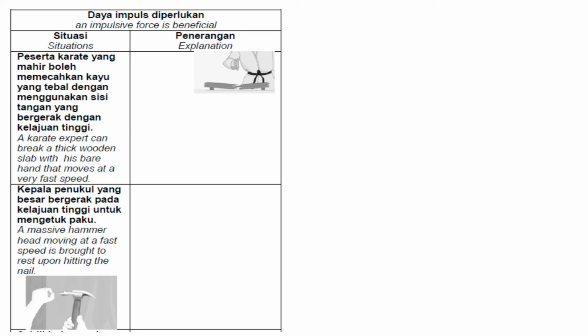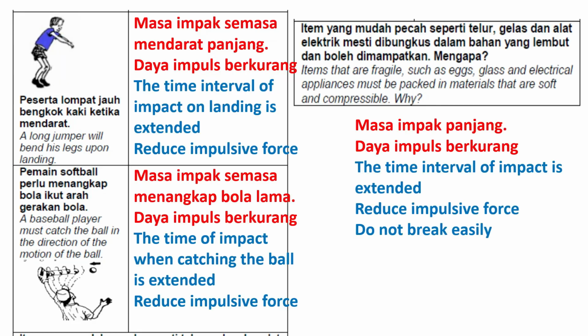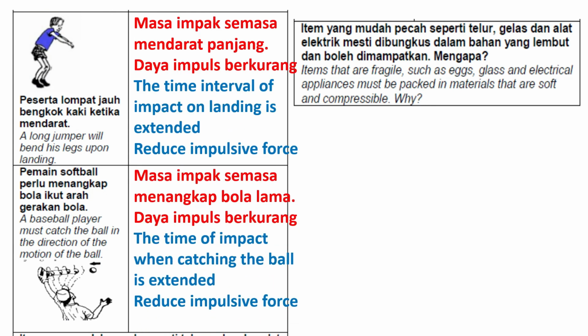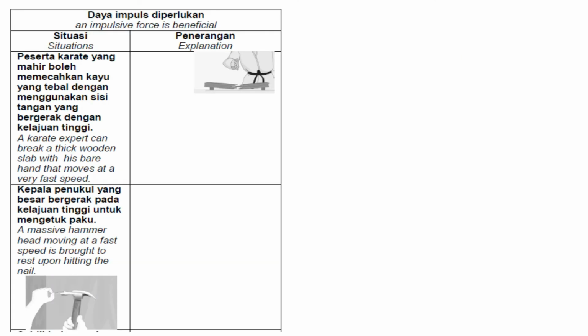Okay, so this one is when the impulsive force is needed. For this one, it is the negative effect. But for this one it is the positive one, where you need the impulsive force. So for the impulsive force, a karate expert can break a thick wooden slab with his bare hand that moves at a very fast speed.